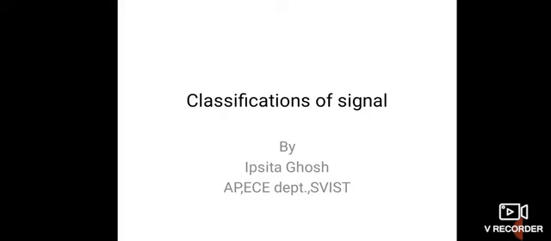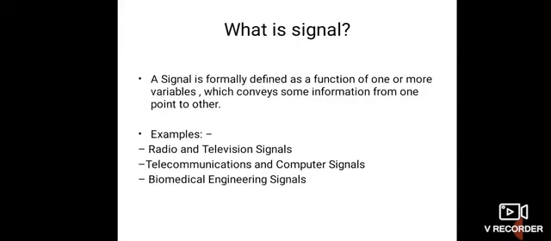So, now, what is a signal? A signal is formally defined as a function of one or more variables which conveys some information from one point to the other point. Here some examples are shown: radio or television signal, telecommunications and computer signal, biomedical engineering signal. So it may be a function of time, temperature, position, pressure.